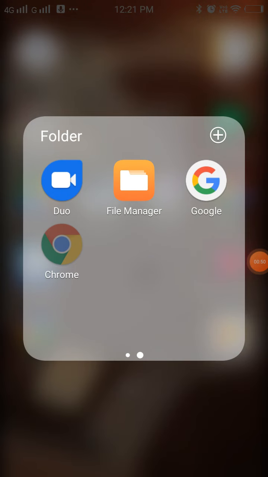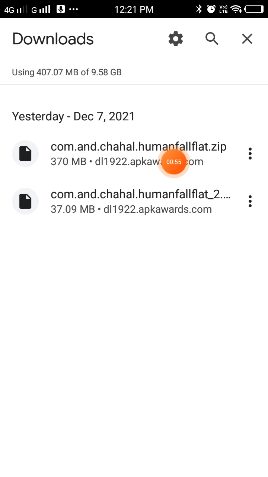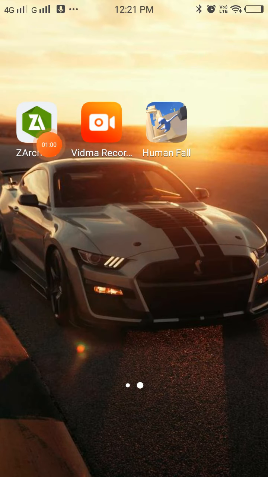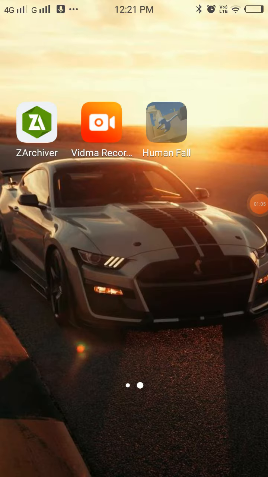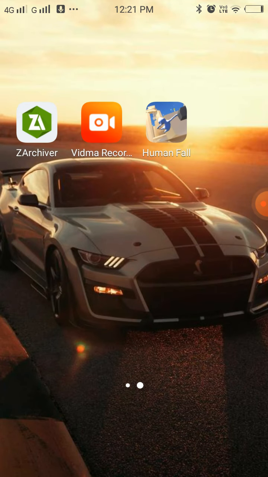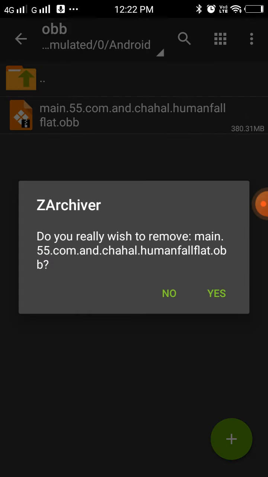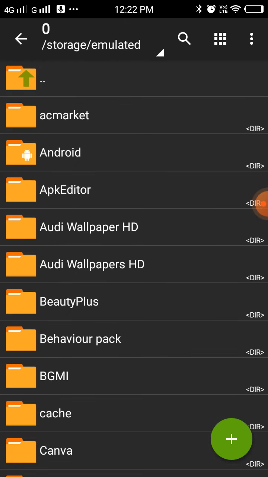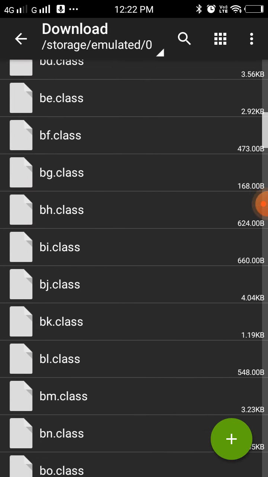So first I'm going to show you. Go on Google. As you can see, you search Human Fall Flat APK Award. Open this link if you want to play with me, and then install this link and this link. When it's installed, I'm going to show you my apps installed. Let's see. Yes.